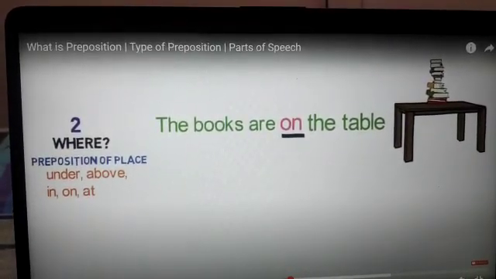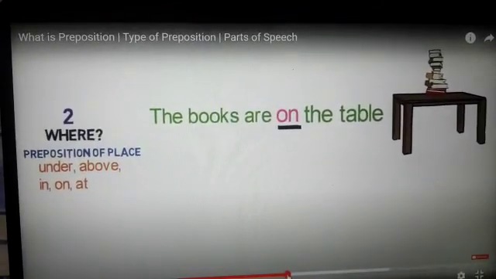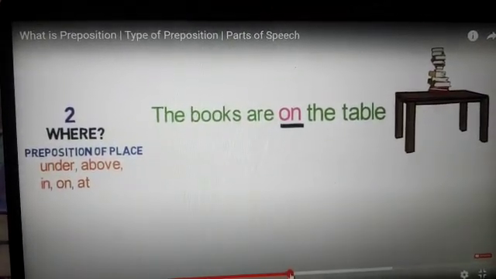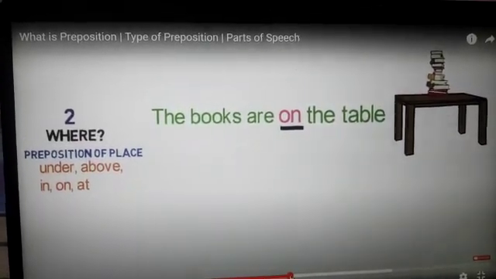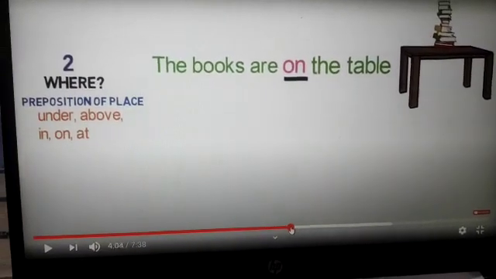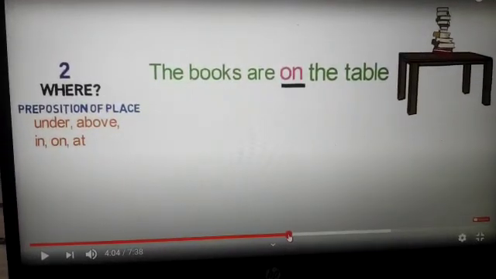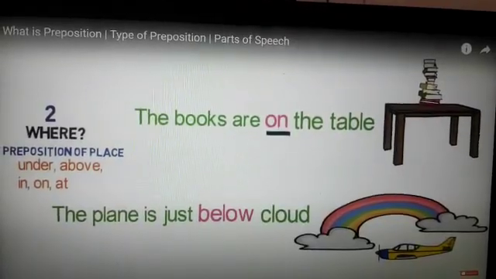Now you can see that the books are physically in contact with the table. They are kept on the table. They are in contact. So the preposition on is used with those nouns or words when they show the relationship of physical contact.